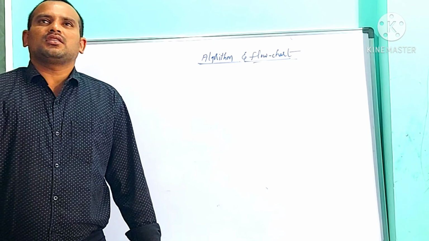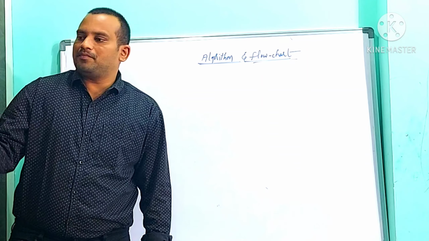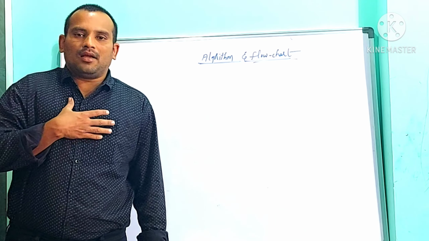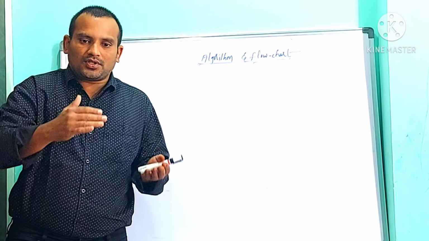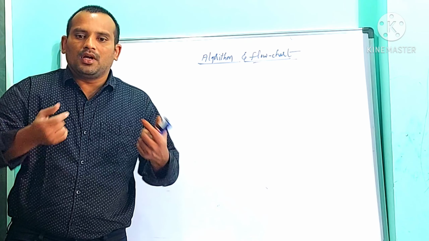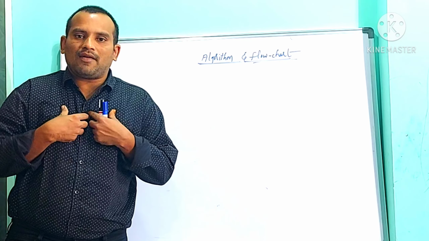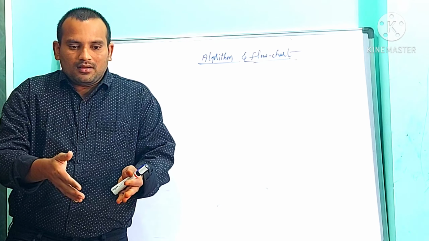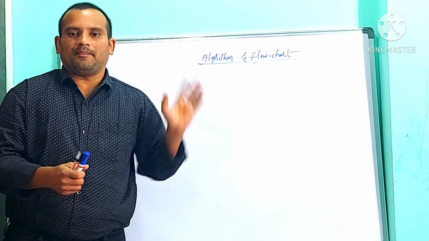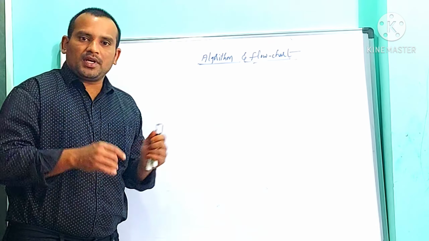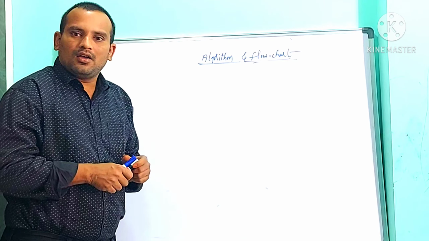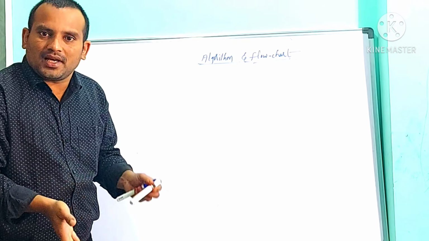For example, sir, can you give me an example for algorithm? Algorithm is a step-by-step process for solving any kind of problem. My problem is that I need to travel from my home in Hyderabad to my home in Vijayawada. First of all, I need to start from here, correct or not?